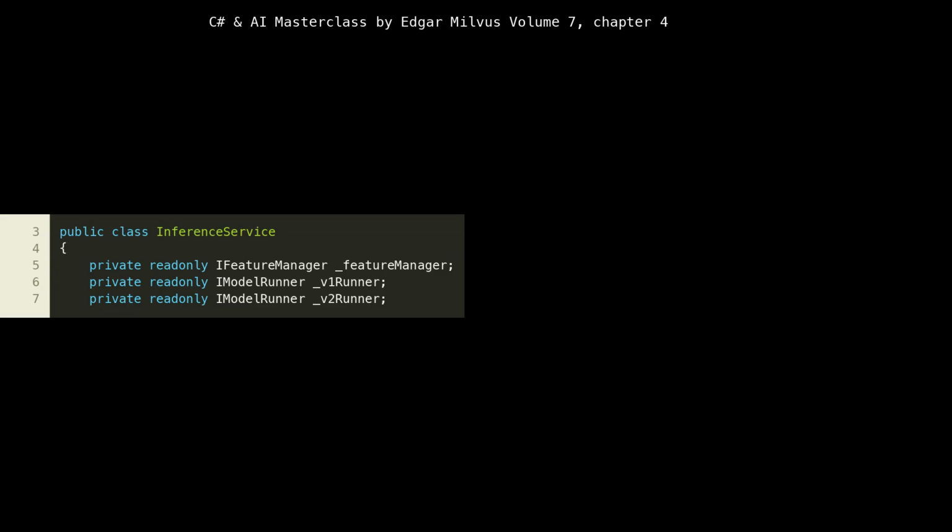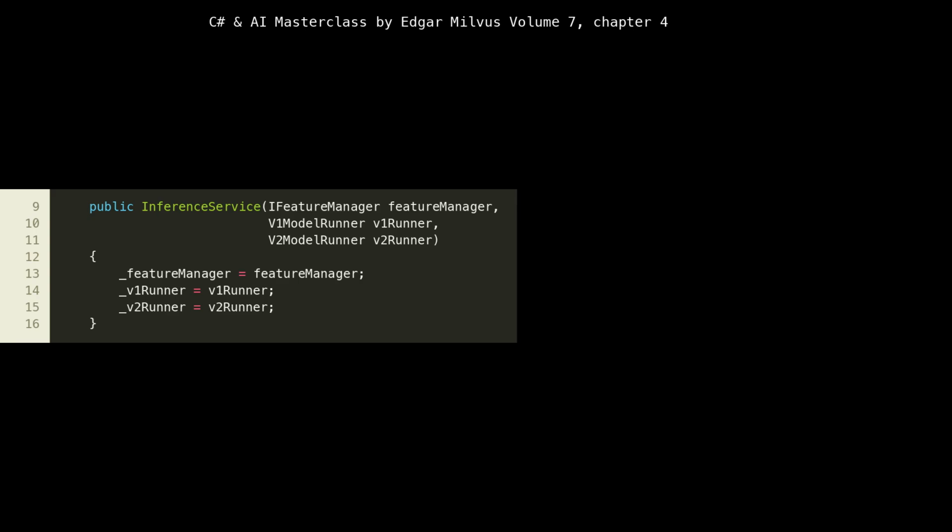Observe lines 3 to 8, where we define the inference service class and its private read-only fields. This service is designed to encapsulate the logic for performing AI inference. We instantiate IFeatureManager, which will be used to check feature flag states, and two IModelRunner instances, _v1Runner and _v2Runner. The use of IModelRunner as an interface, rather than concrete classes, promotes loose coupling and adheres to the dependency inversion principle, making the service more flexible and testable. It means we can easily swap out different model implementations without altering the inference service itself.